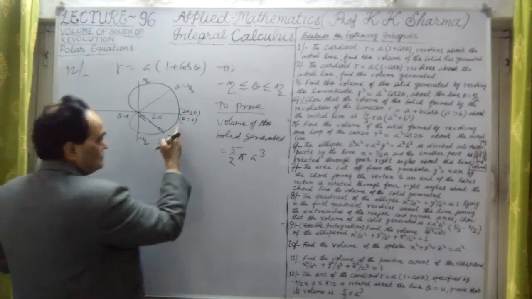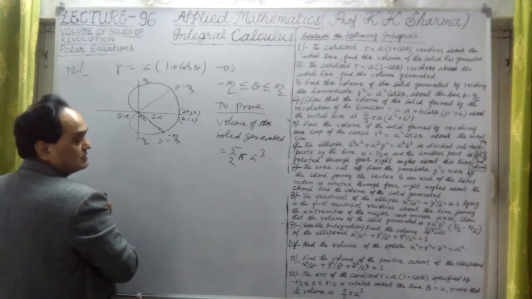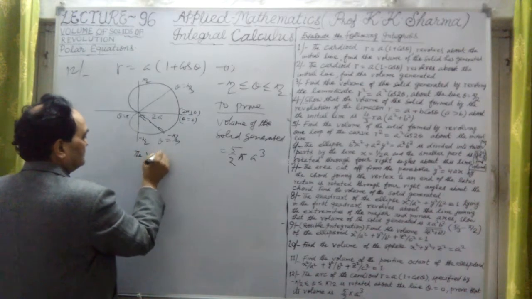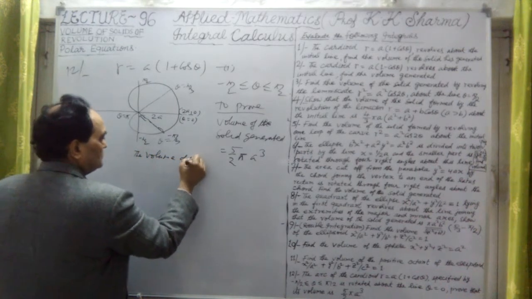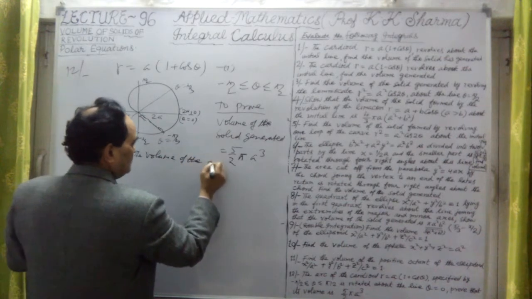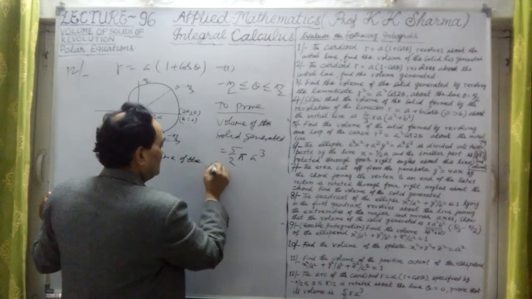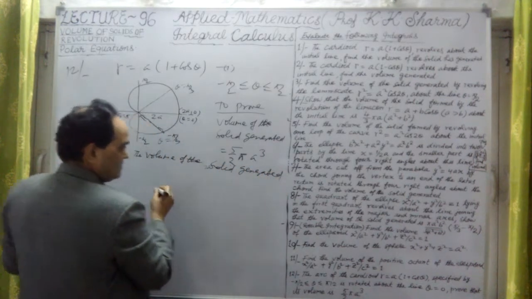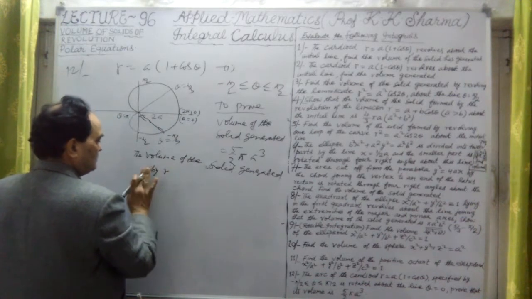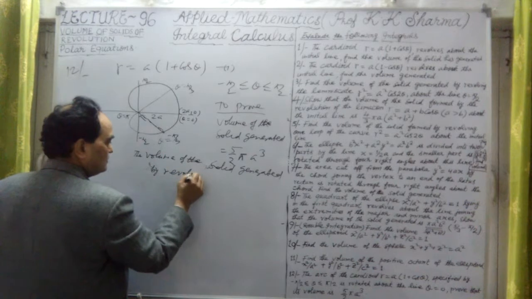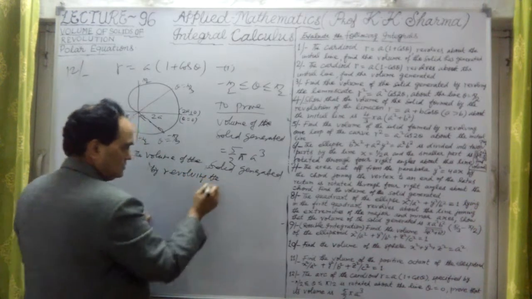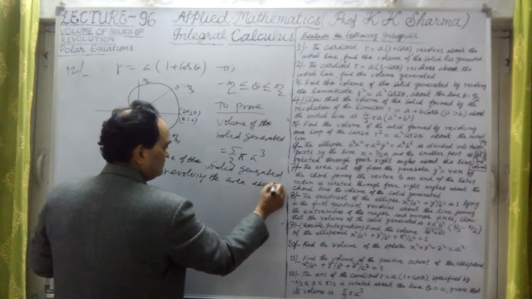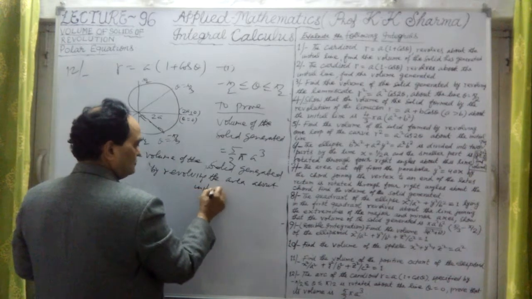So the volume of this is obtained by, when we know that in polar form, the volume of the solid generated by revolving the area about the initial line.